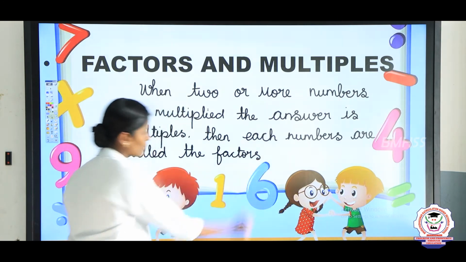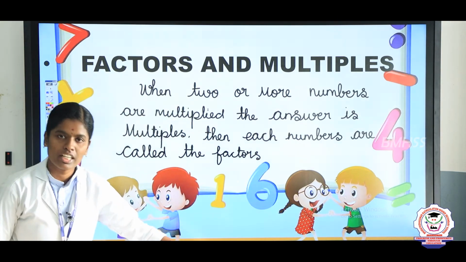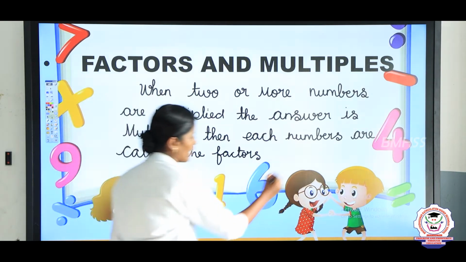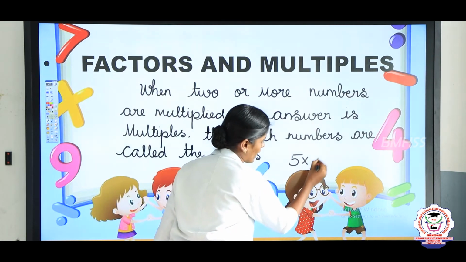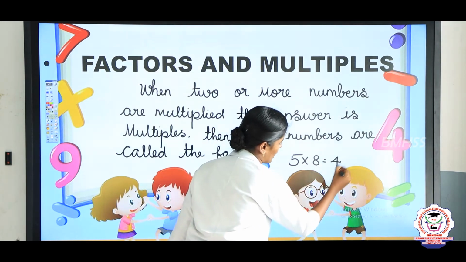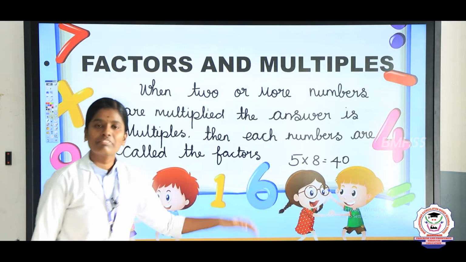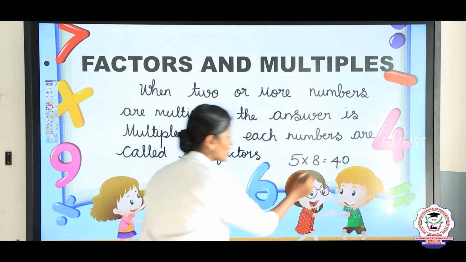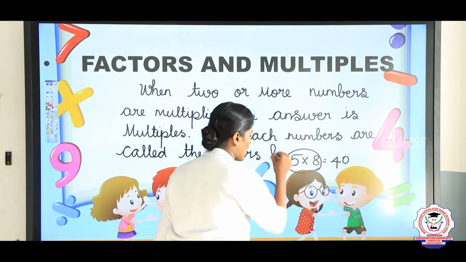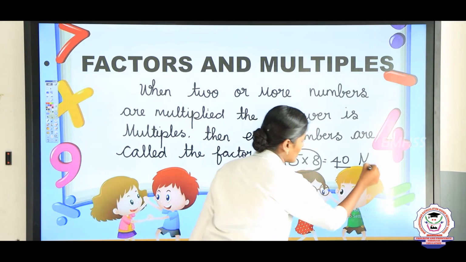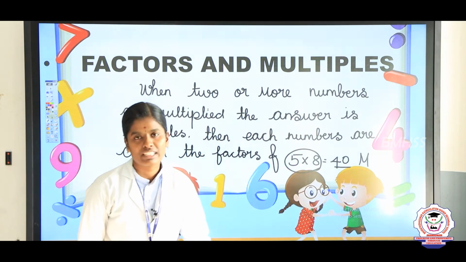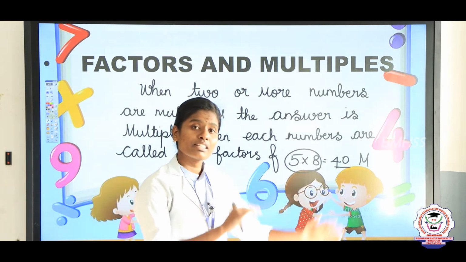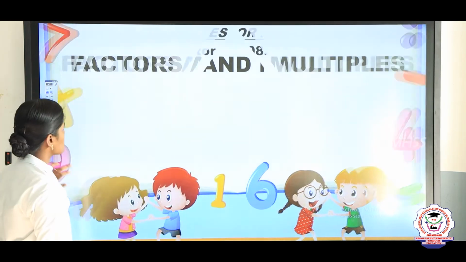So for example, 5 8s are 40, or else 8 5s are 40. Take 5 8s are 40. Listen my children, here 5 and 8 are called the factors and 40 is called the multiple. So I hope everyone knows what are factors and what are multiples.